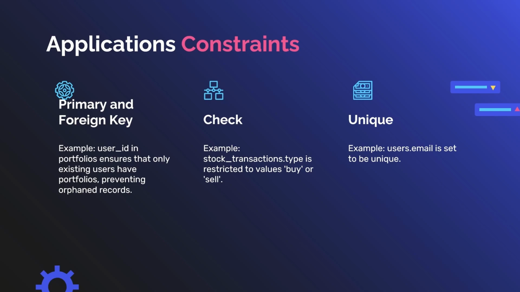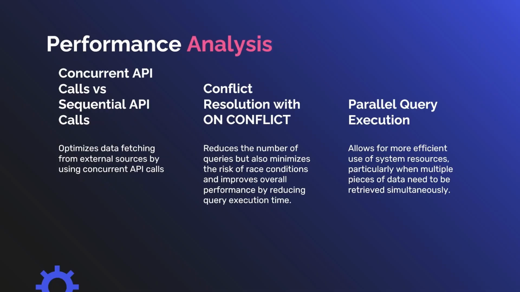Thank you, Ai Ying. I'm Manesh, and now I'll be going through the constraints we have implemented in our application. Firstly, we utilize primary and foreign keys to prevent creating redundant data sets in multiple tables. Next, we have used the check constraint to limit the value range that can be placed in a column if required. And lastly, we take advantage of the unique constraint to provide a guarantee for uniqueness in relevant columns.